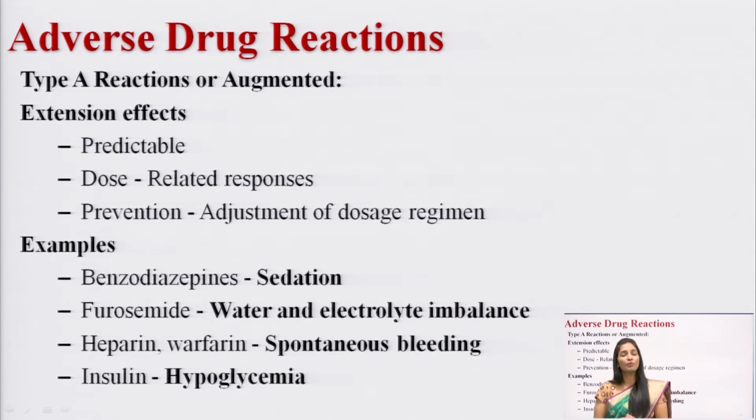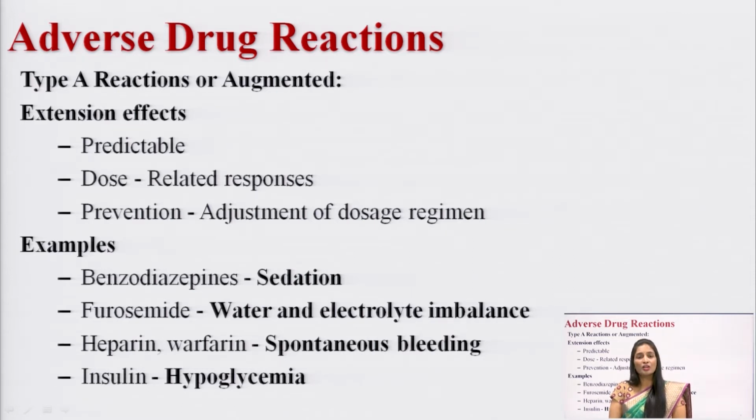Okay? And what are the examples that fall under type A? For example, if I am giving benzodiazepines, a sedative and hypnotic drug, what adverse drug reaction can you see? You can see the sedative action. Even barbiturates also cause the sedative action. Furosemide is a high ceiling diuretic drug. When you give furosemide, what type A adverse drug reaction can you see here? Water and electrolyte imbalance. The next ones are heparin and warfarin. These are anticoagulants, and when administered they can cause type A adverse drug reactions like spontaneous bleeding.